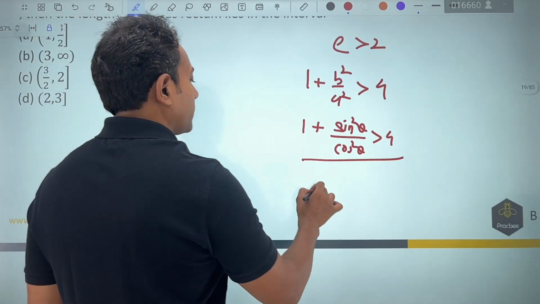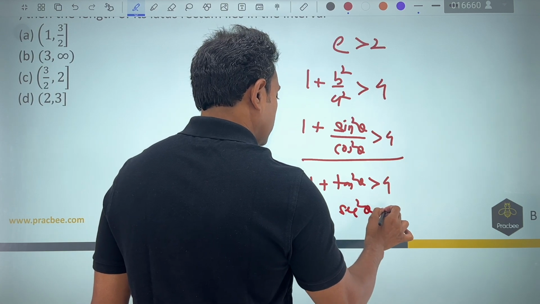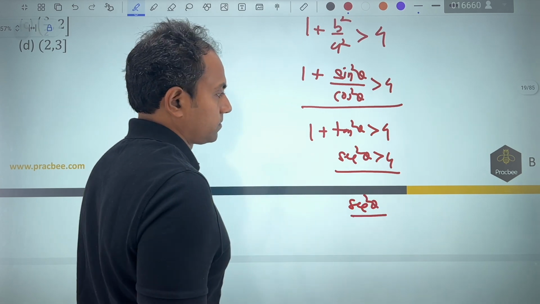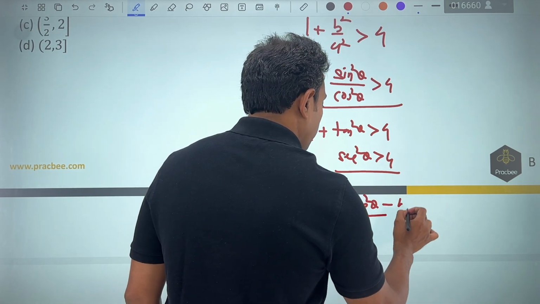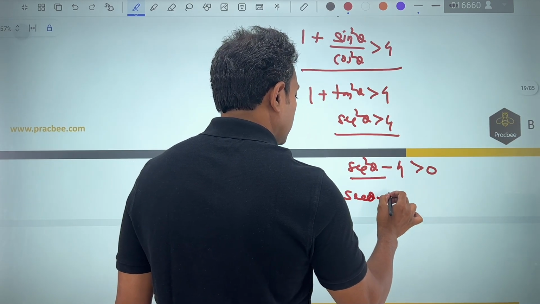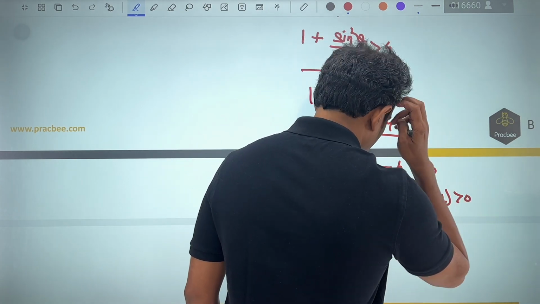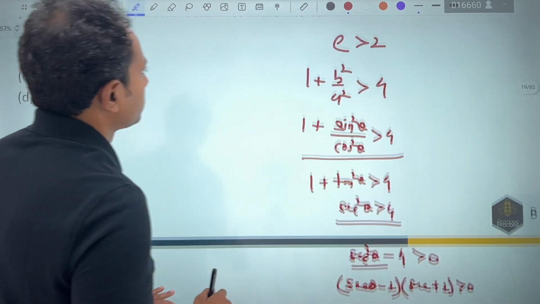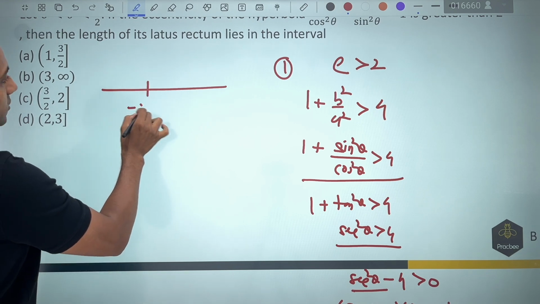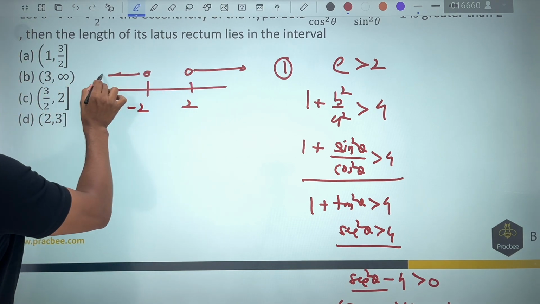So now what we have is 1 plus tan square theta is greater than 4. So sec square theta is greater than 4. That would mean sec square theta minus 4 should be greater than 0. So from wavy curve, what we have is sec theta plus 2 is greater than 0. So this would mean my sec theta. So this is the first part of the question. You can see that your sec theta, there is minus 2 and then there is 2. It can be either here or it can be either here.